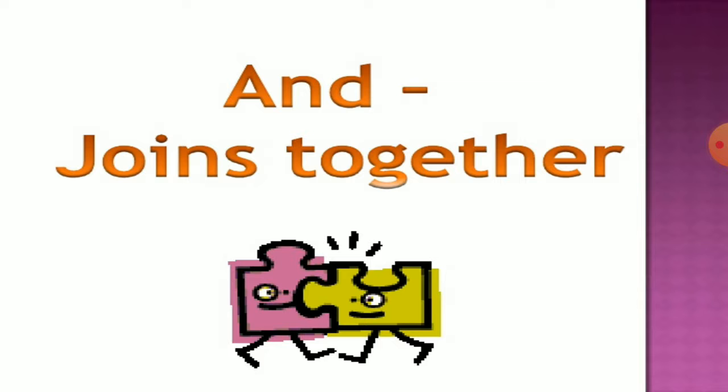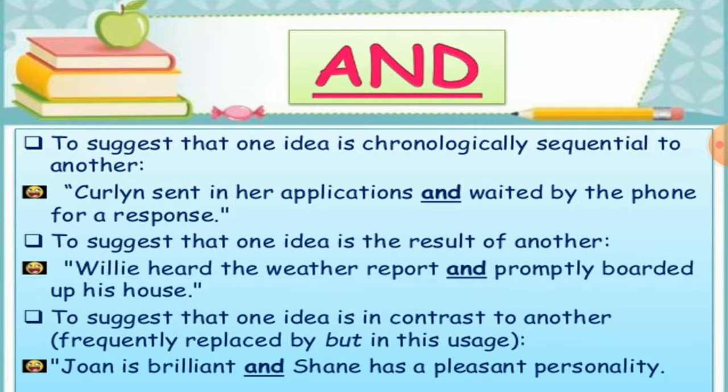And joins together. And to suggest that one idea is chronologically sequential to another: Curlin sent in her applications and waited by the phone for a response. To suggest that one idea is the result of another: Willie heard the weather report and promptly boarded up his house. To suggest that one idea is in contrast to another, frequently replaced by but in this usage: Joan is brilliant and Shane has a pleasant personality. So these are some of the examples of and.